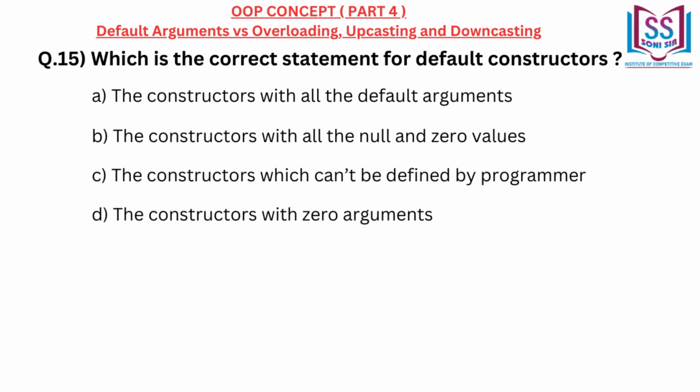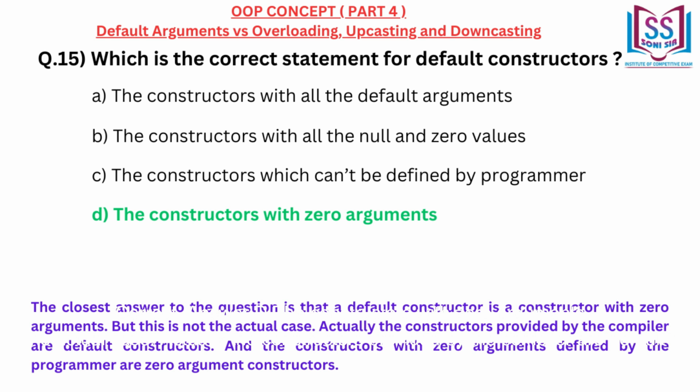Which is the correct statement for default constructors? A. The constructors with all the default arguments. B. The constructors with all the null and zero values. C. The constructors which can't be defined by programmer. D. The constructors with zero arguments. Correct answer D. The constructors with zero arguments.